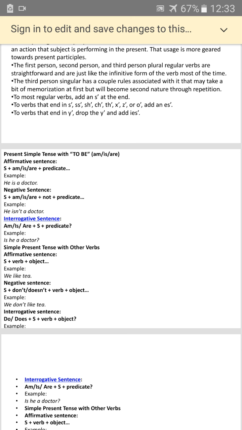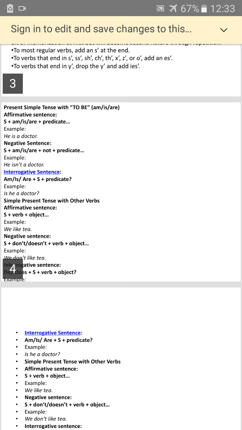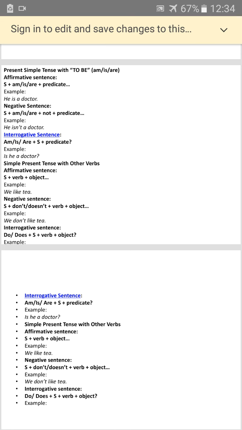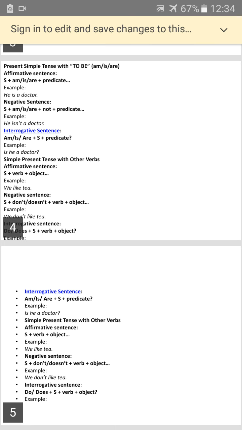Then we come to the simple present tense with other verbs, and again starting with the affirmative sentence. The subject will come in the front, then the verb, and then the object. For example, we like tea. We is the subject here, like is of course the verb which you are using, and tea is the object here. Negative sentence: we do not like tea, we don't like tea. Again the subject comes in the front, and then the form do, does, or don't, plus verb plus object. And coming to the interrogative sentence, when there is a questioning.